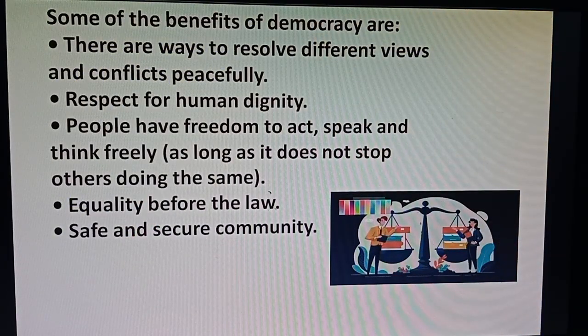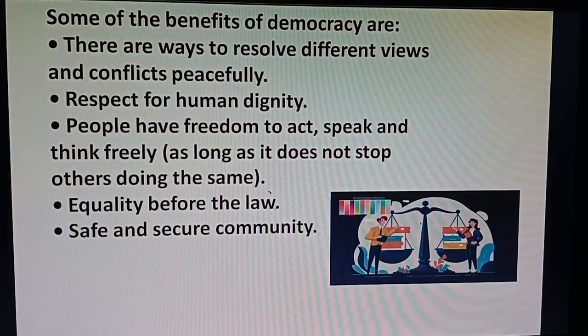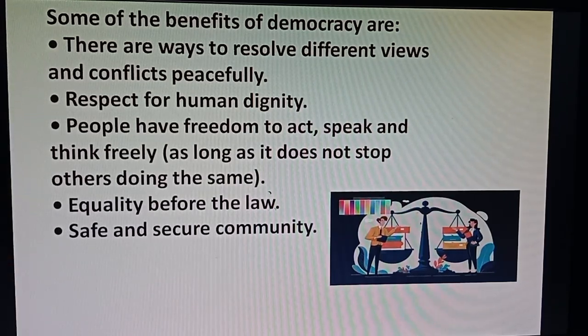Yes, friends, these are some of the merits and benefits of democracy. In this topic, I explained to you what the benefits and advantages of democracy are. So these are the advantages and the benefits of democracy. Students, please note down simultaneously in your SST notepad and take a screenshot.